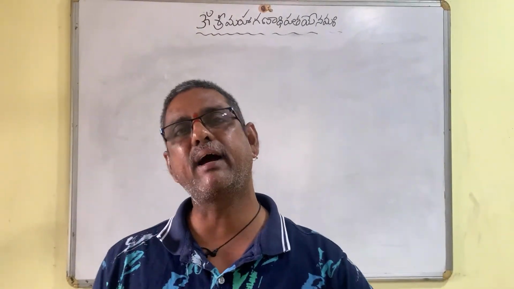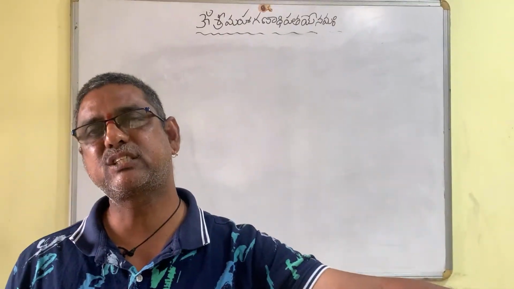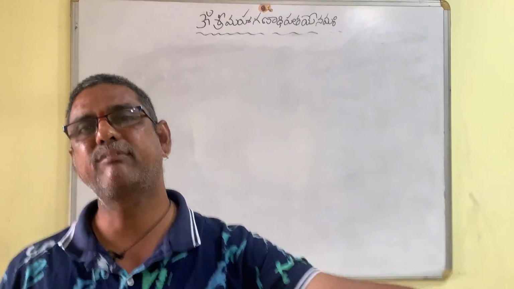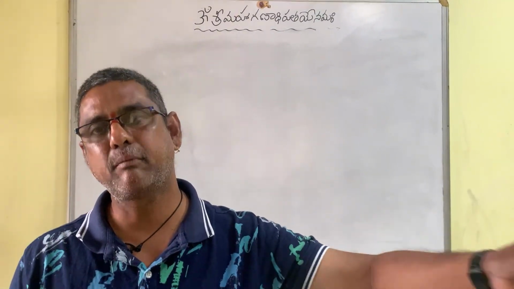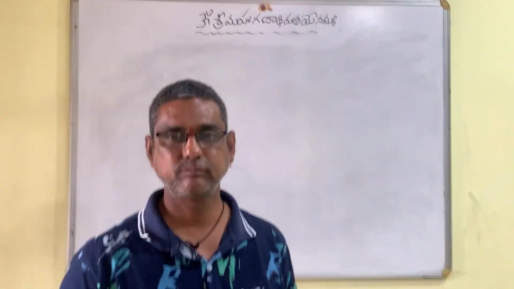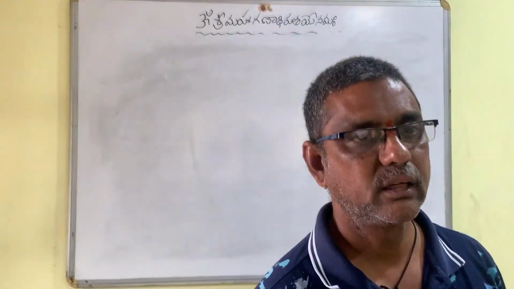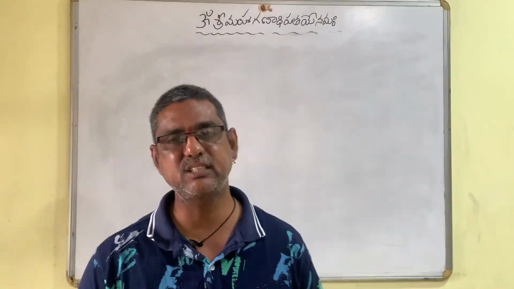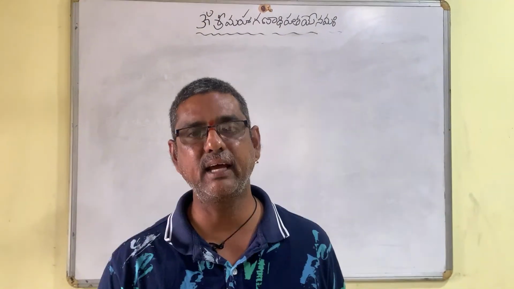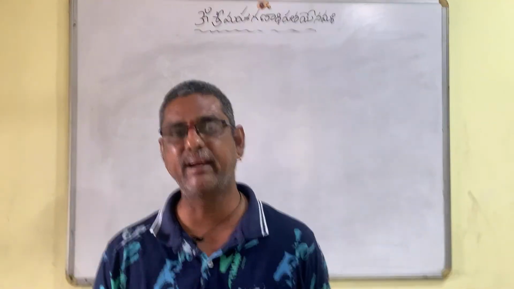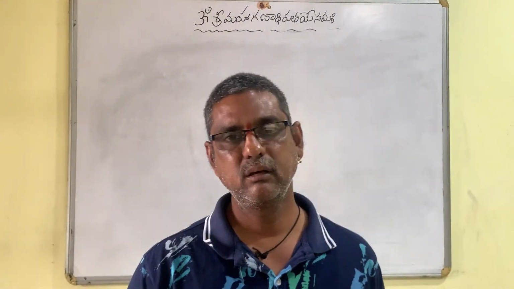So in order to define perpendicular lines, we need to take the help of intersecting lines. Okay? So how can we define perpendicular lines?